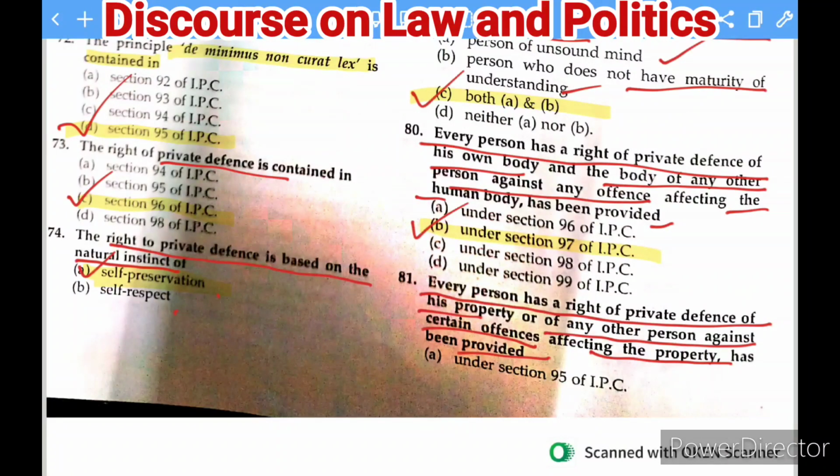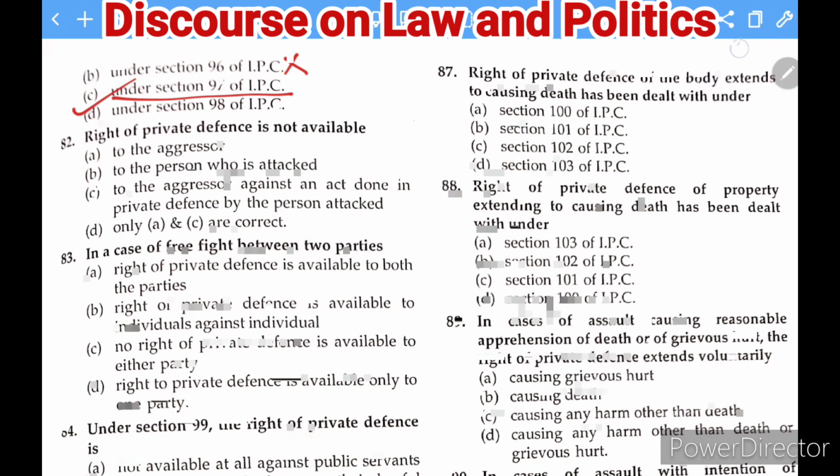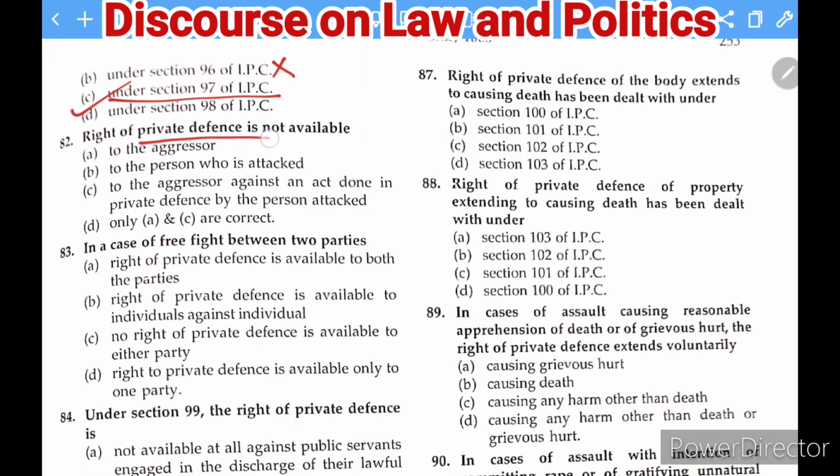So this is with respect to the right to property, when he can have a private defense. And the options which are given here: A is section 95 of the IPC, it is not the provision. Going to the next option, section 96, yes, it is also not there. The next option given here, section 97 of the IPC, yes, it is correct here. So moving to the next question: right of private defense is not allowable to the aggressor, to the person who is attacked, to the aggressor against an act done in private defense by the person attacked.